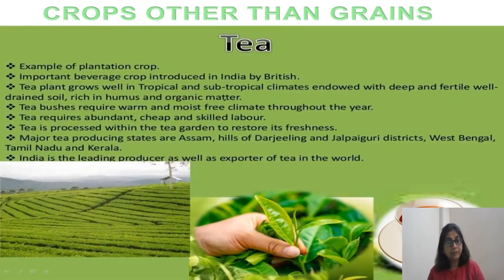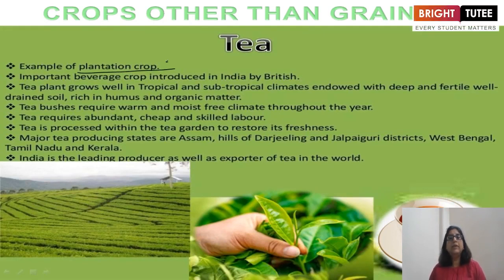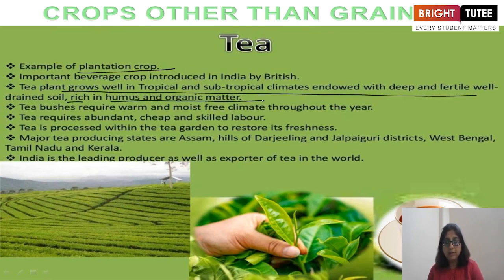Now the tea. An example of a plantation crop. It is called a beverage crop also, and it was introduced by the British people. I think you all must be knowing it. Tea plant grows well in tropical and subtropical climates, endowed with deep and fertile, well-drained soil, rich in humus and organic matter. Tea bushes require warm and moist frost-free climate throughout the year. Tea requires abundant, cheap and skilled labor.